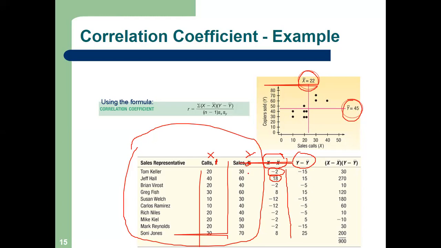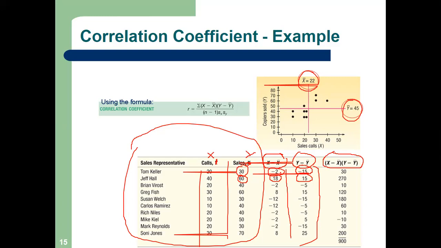So 30, the first reading. 30 minus 45 is how much? Minus 15. 60 minus 45 is how much? Plus 15. In this way, you have to complete this column. So first we calculate X minus X bar, then we calculate Y minus Y bar, and then we multiply both of them: X minus X bar multiplied by Y minus Y bar.